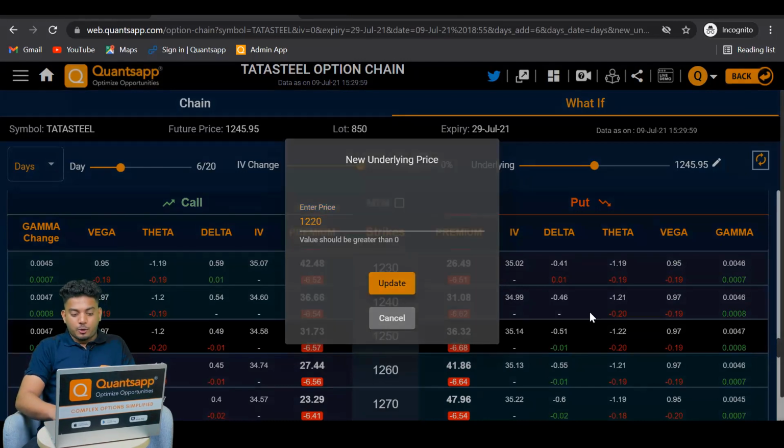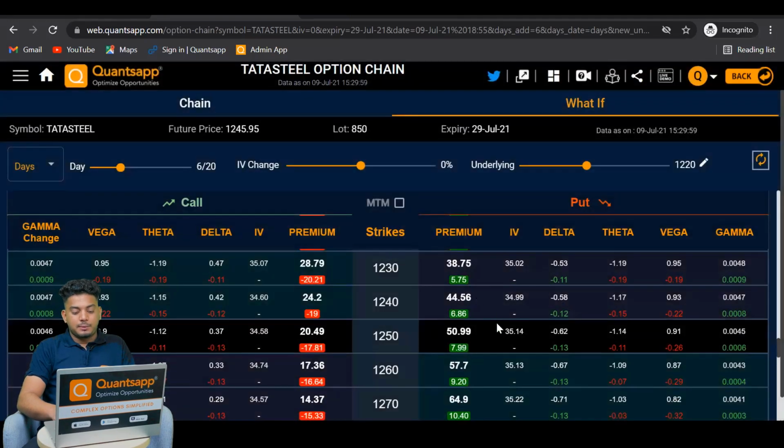How that option is going to trade and how much the premium is going to be, we can calculate. Now the 1250 put option is going to trade at 50.99, almost 51 rupees, if the price goes down to 1220 rupees 6 days from here. So straight away we are going to make a profit of 7.99, almost 8 rupees, on that particular option.